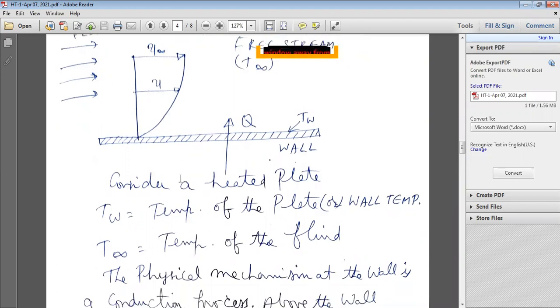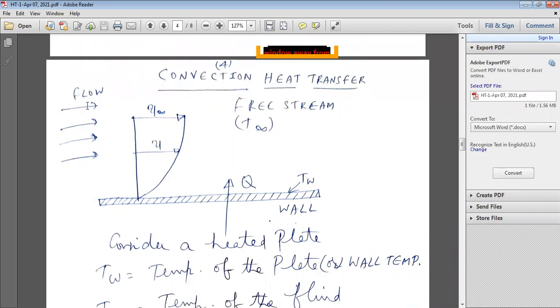But if you provide a blower or fan here, then heat is transferred from the hot plate to the fluid in a fast manner, within a short period. If you blow air on the hot plate, it is transferred within a short time. But if you transfer naturally, it takes time.